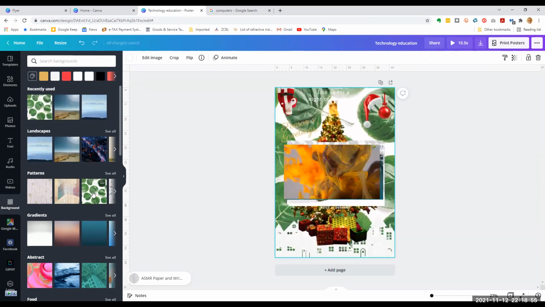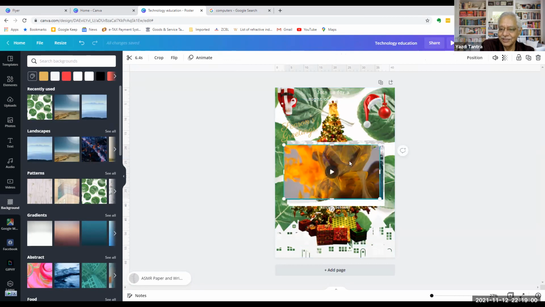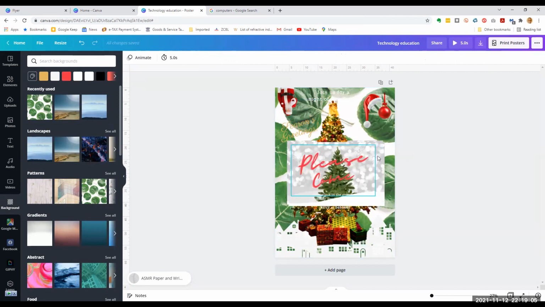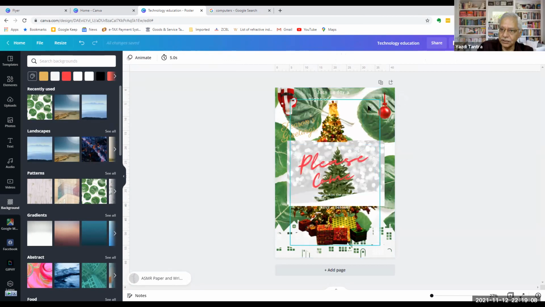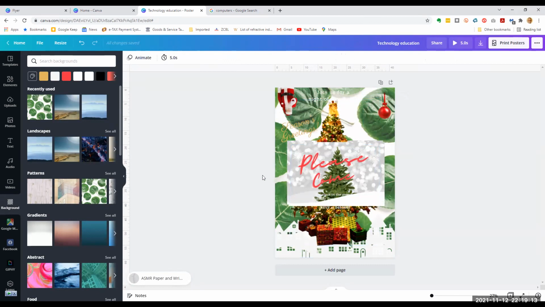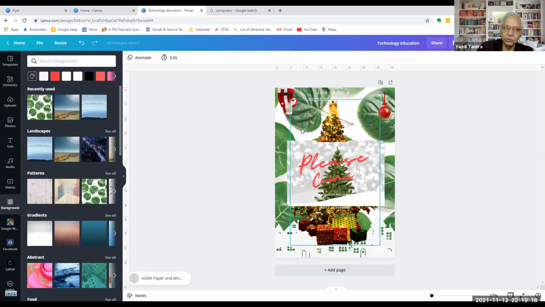Can you delete an existing element in that poster? Of course. That's the simplest. Deletion is the simplest. Just select it and delete. So I selected this and deleted it. Suppose you don't want something that was in the original poster, like this "Season's Greetings". Yes, don't want it. Gone. It is so simple and so intuitive. You can't say that you don't know how to use it. It is so easy to use this entire thing.